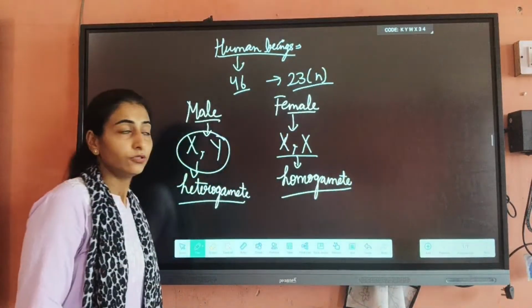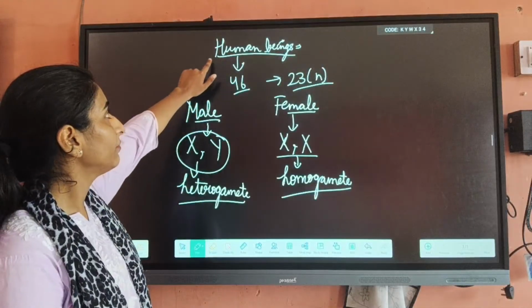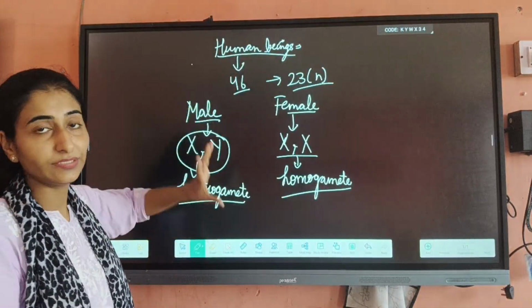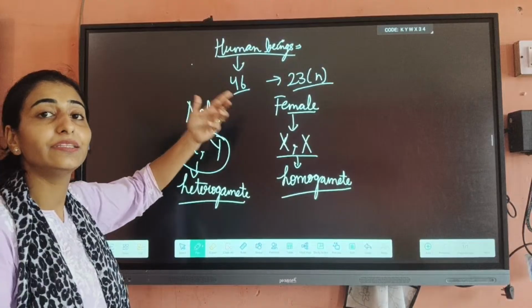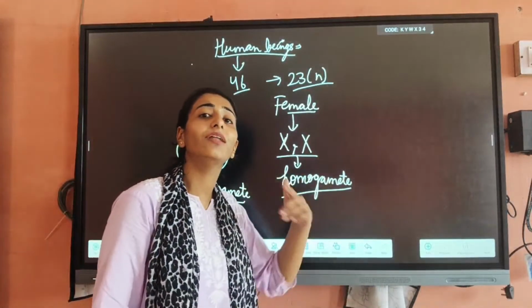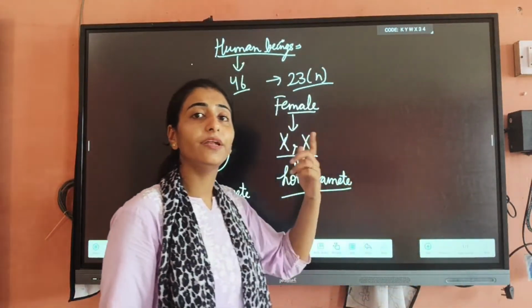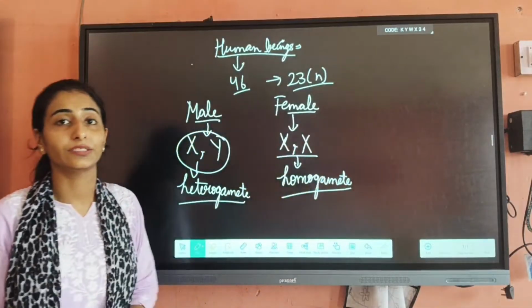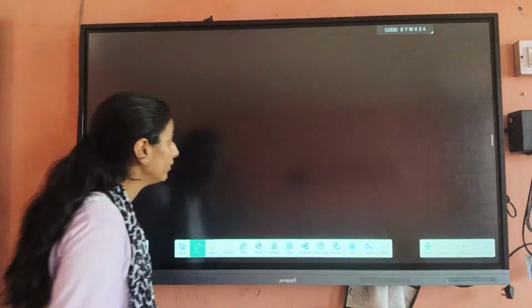Okay. So we have to discuss sex determination in human beings. That is, how it is determined that the next generation, the next progeny or offspring, will develop into a male or a female.